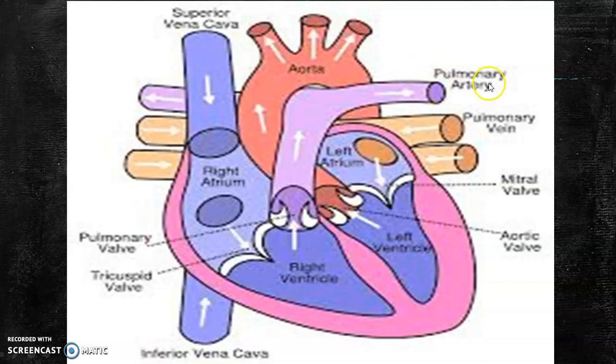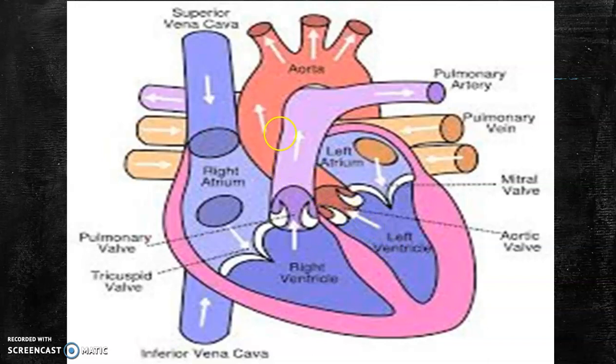Then from the lungs, what happens? After the exchange of gases occurs, the pure blood enters the left portion of the heart through the pulmonary vein. The pulmonary vein brings the pure blood into the left atrium, which is separated from the left ventricle by the mitral valve, and the pure blood now enters the left ventricle. Here the mitral valve is otherwise known as the bicuspid valve.